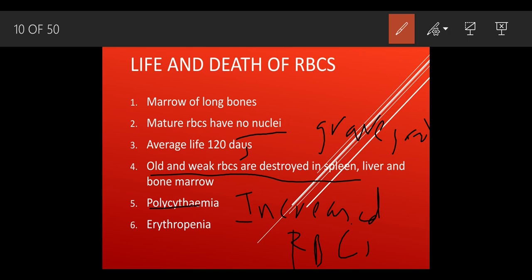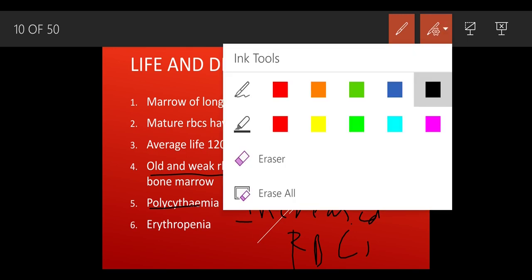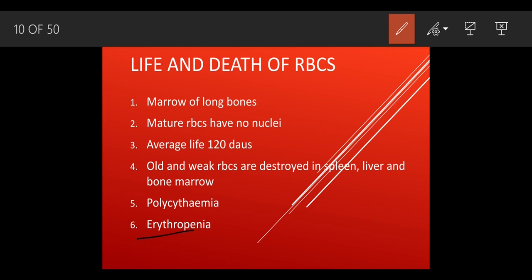There should not be a deficit of water, there should be no deficit of hormones. If any imbalance occurs inside the body, there could be a problem. So polycythemia is a condition in which there is an increased amount of RBCs. Erythropenia means what? Decreased amount of RBCs.